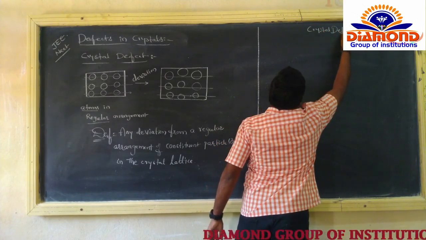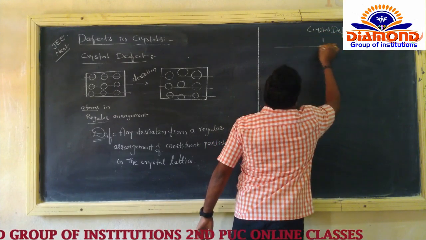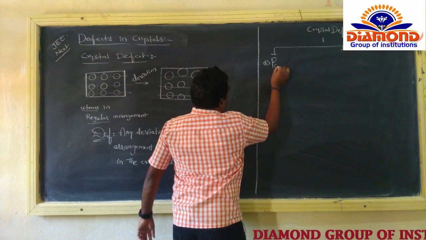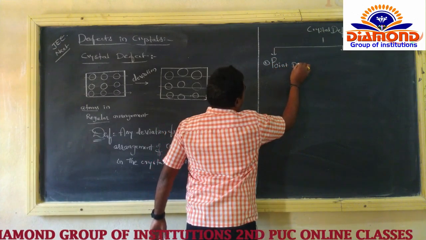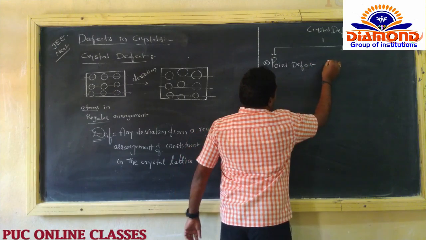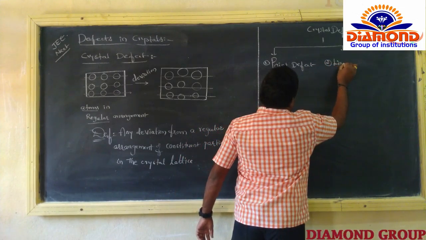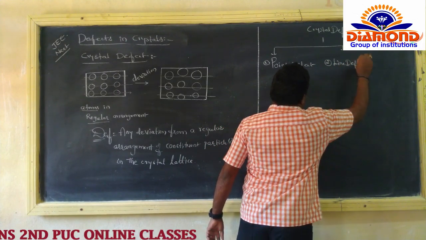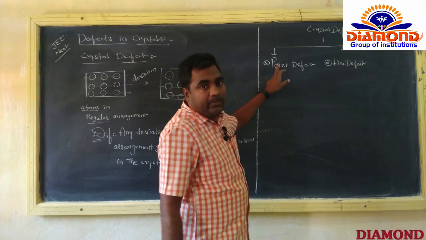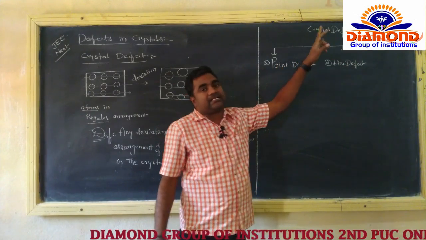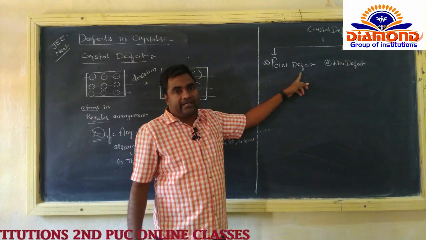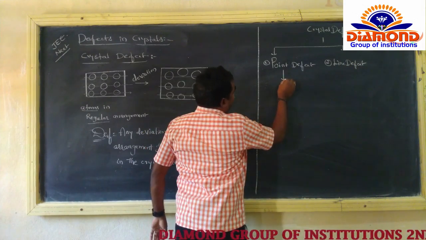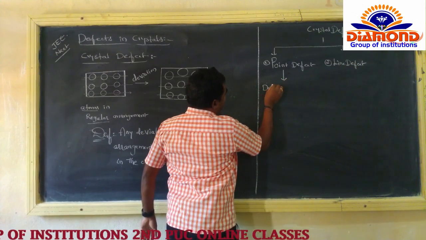Now the crystal defects are classified into two types. The first one is the point defect. The second one is the line defect. The crystal defects are classified into two types: the first one is a point defect, and the second one is a line defect. Now, what is the definition of the point defect?